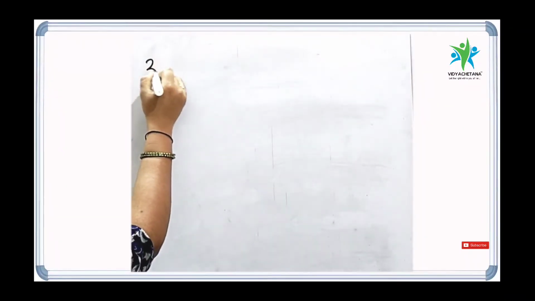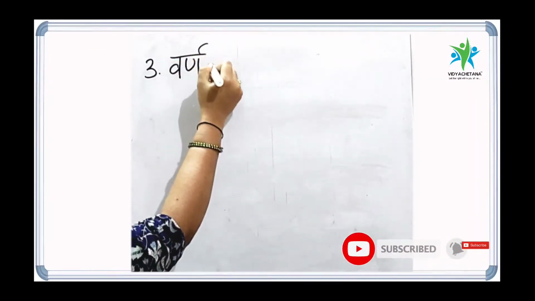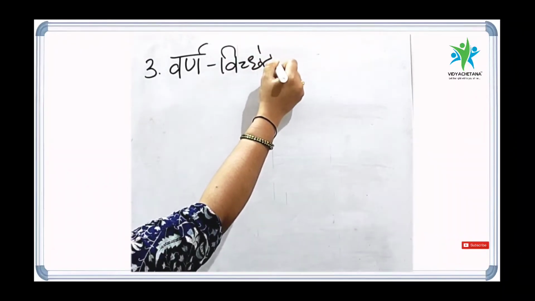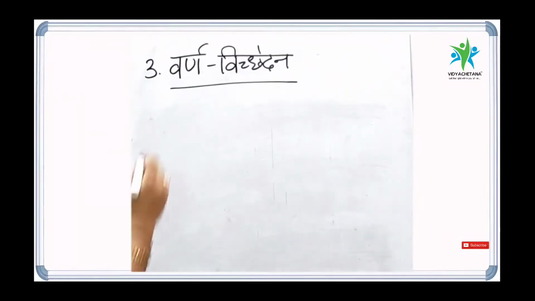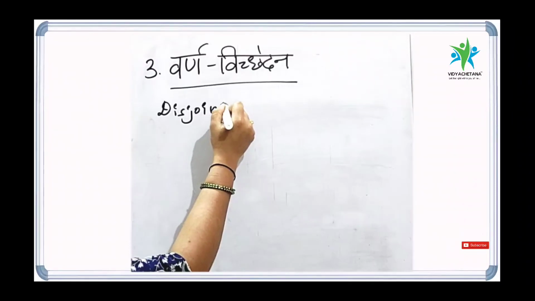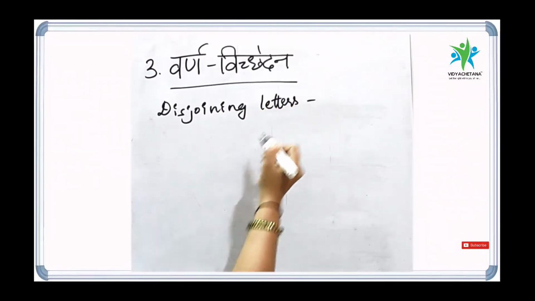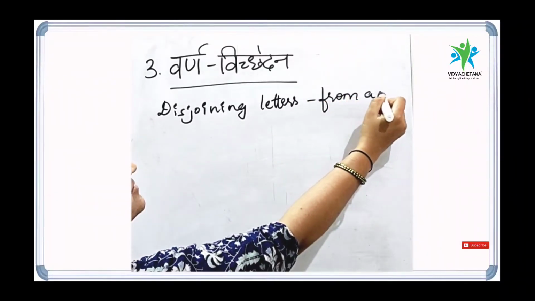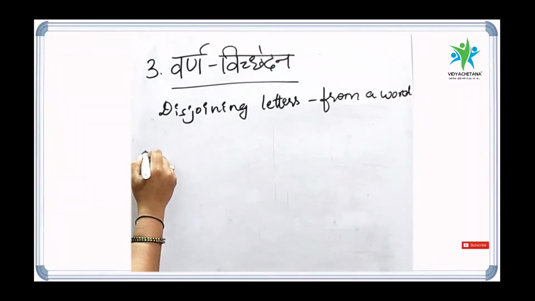The third subtopic in Varna Krida is Varna Vichhed or Varna Vichedanam. Varna Vichedanam is disjoining. So here we are disjoining letters, that is we are splitting letters from a word in Sanskrit. So I will give an example for this.